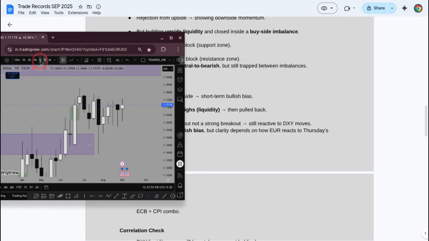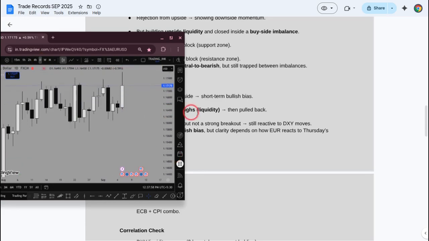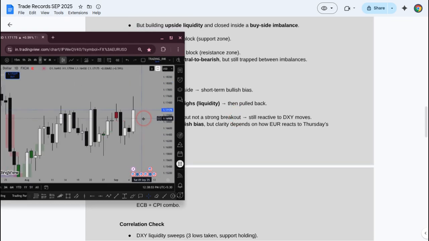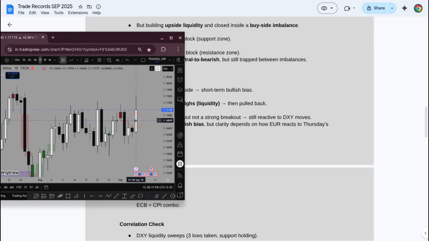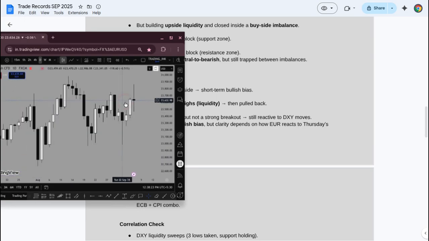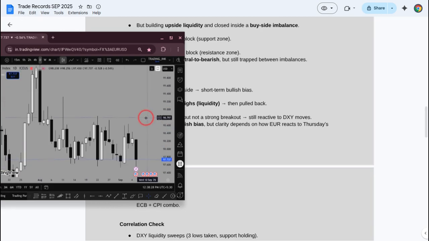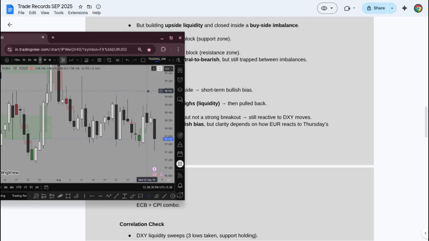After that, if we go to the daily time frame, the daily candle on Friday, the last day of the week, closed below this liquidity zone. So it swept the liquidity in this area and then closed for the downside, but it's still a strong candle, and it respected this order block. Sorry, this was the Euro USD.